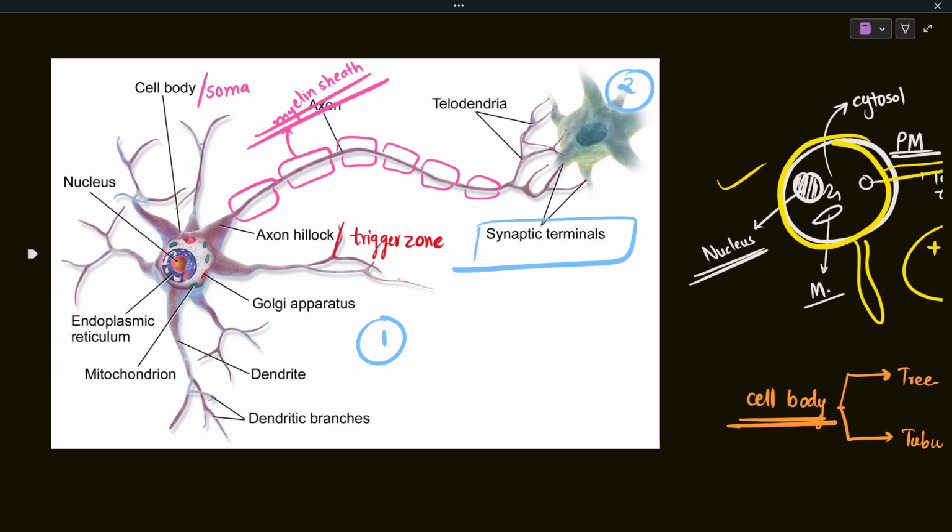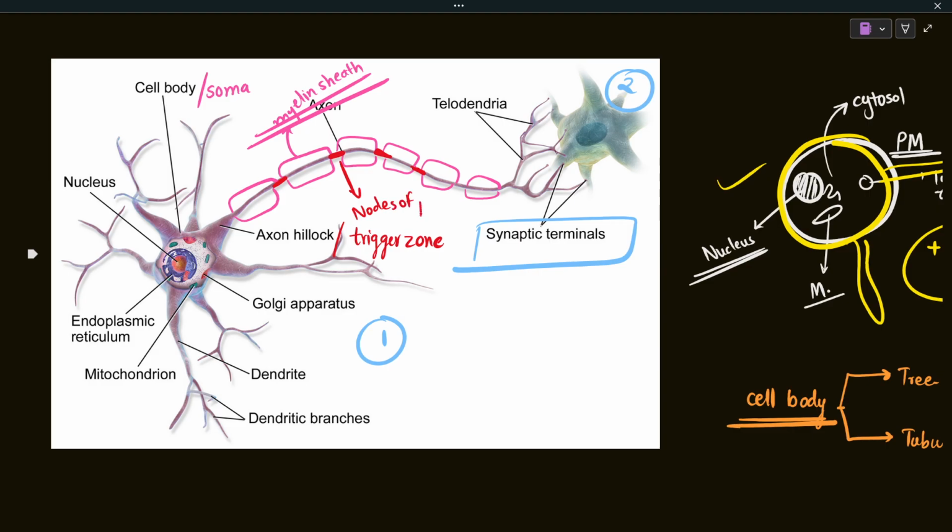It does not let ions leak through the membrane. It provides protection, it provides insulation, and due to the myelin sheath there will be fast transmission of electrical signals. What happens is that there will be a gap where there will be no myelin sheath, and this gap is known as the nodes of Ranvier.